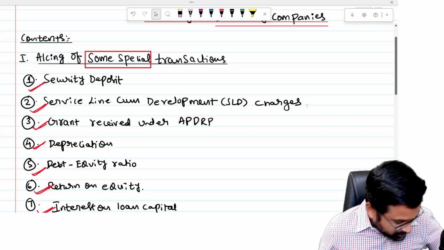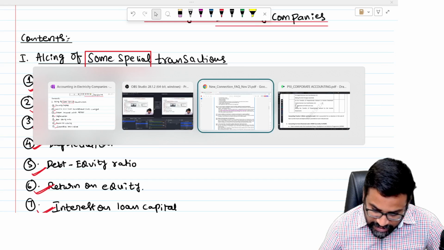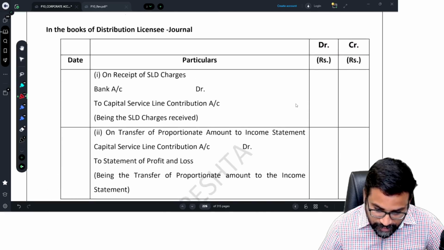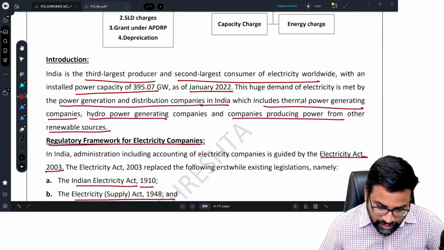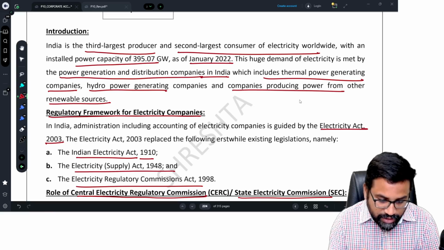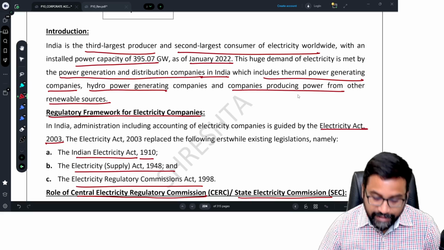We are going to discuss them one by one. So the main thing is that, actually, they have given an introduction also here, not at all important, but it is there.